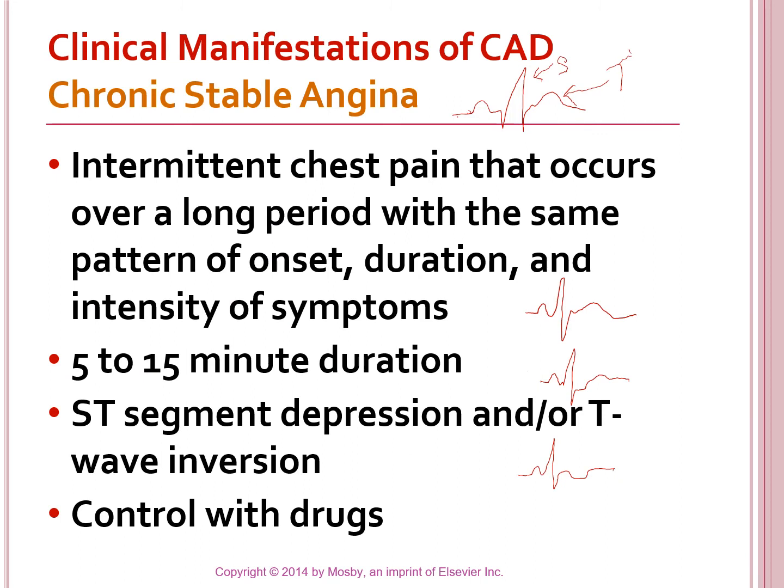Okay, so this is what chronic stable angina is. You get intermittent chest pain that occurs over long periods with the same pattern and onset and duration. In other words, it's predictable, right? Every time I cut the grass, I get chest pain. It's right here in the middle of my chest, or in my shoulder, it's the same thing. It happens all the time. And then when I go sit down, after about 10 minutes, it goes away. So that is what it is.